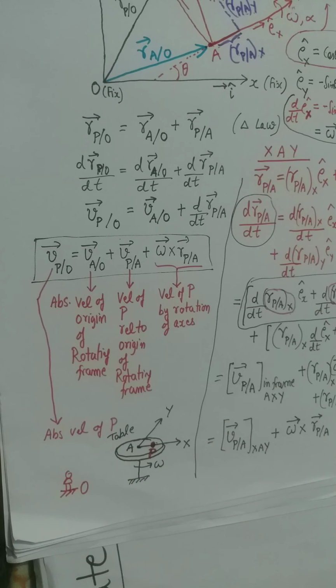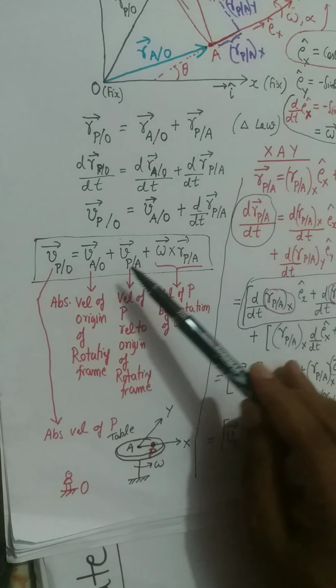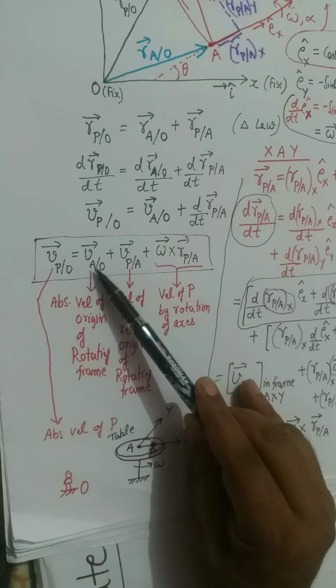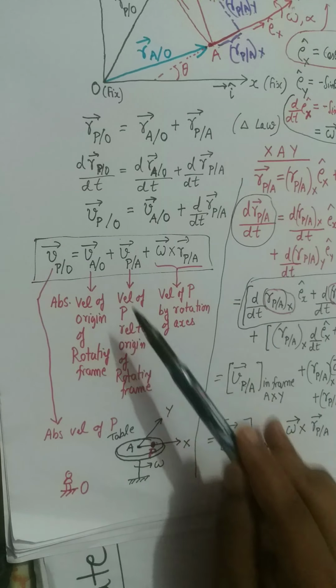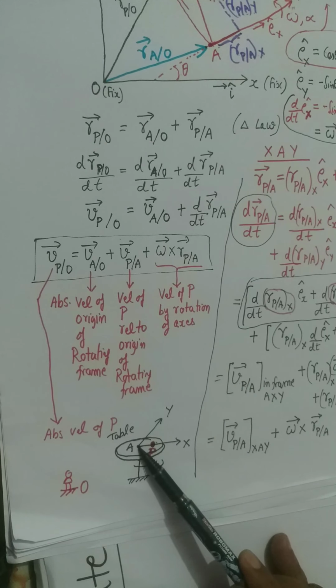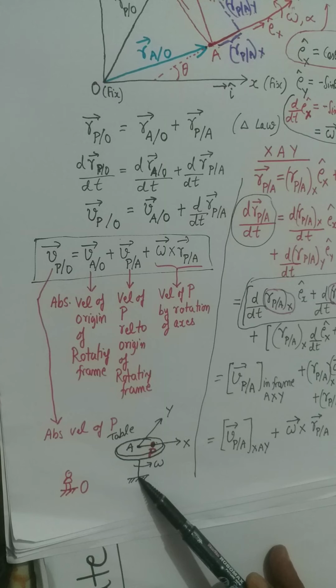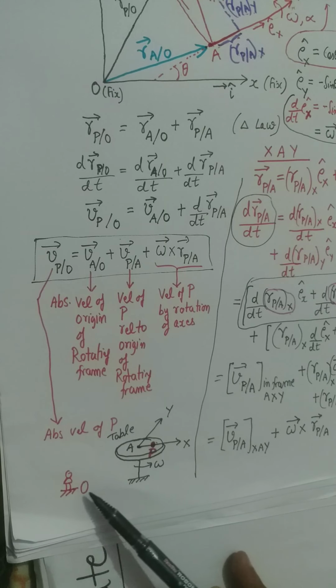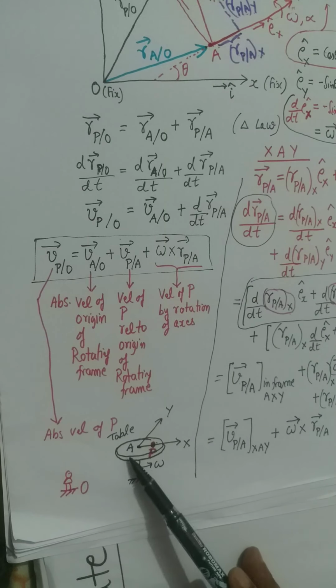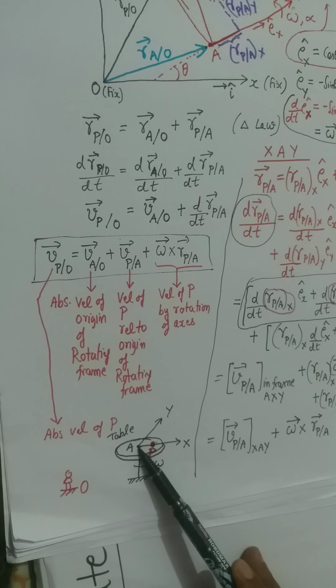Through this example, you will understand the meaning of the symbols appearing here. The first term is the velocity of A with respect to O. A is this origin attached on the table, but the table is fixed to the ground, and therefore relative to point O, point A has no velocity.